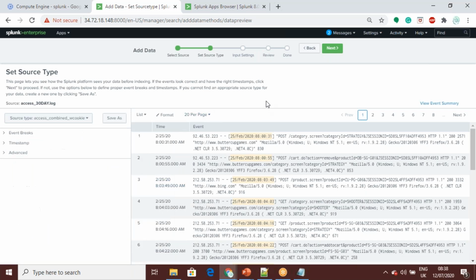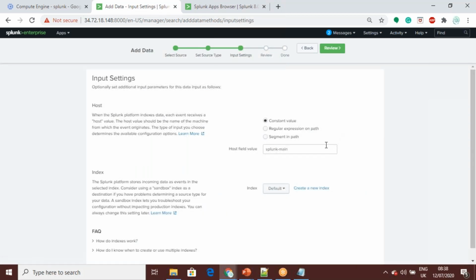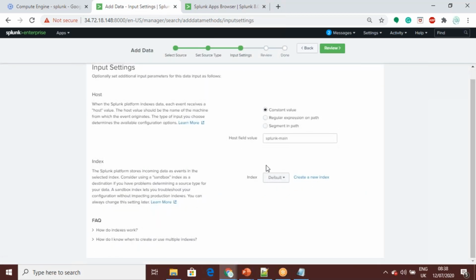Suppose there are no suitable options, you can create your own source type. If you want to create one, it can be created. Then I'm going to the next one. This is the panel where you have to give which index the data is going to.